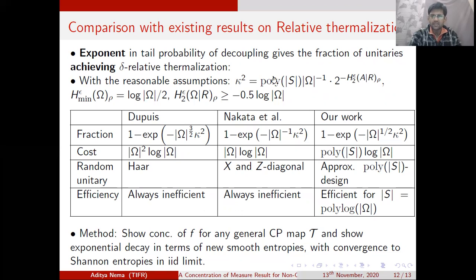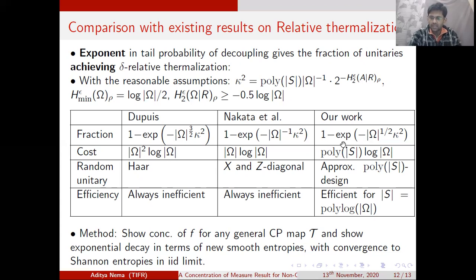These parameters are the deviation from mean kappa, a reasonable value of the smooth version of the conditional relative entropy which shows up in the expectation, the smoothed conditional relative entropy of omega given R, and the smooth mean entropy of the state rho omega.